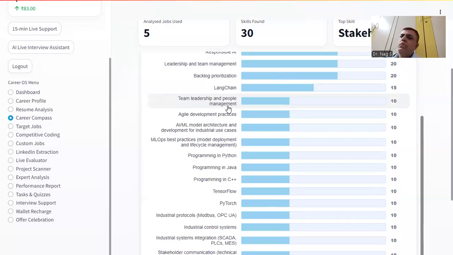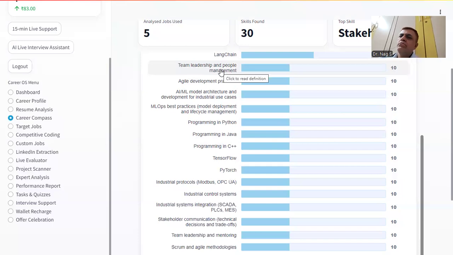Followed by leadership and team management skills, backlog prioritization. LangChain is an important one, while these agents and generative AI applications are built on LangChain, the LLMs and all of that, which are the need of the hour. Then team leadership and people management is one such skill which we need to be aware of, because we have to handle people who are new and those who are using this technology, and with your experience, you have to get those things executed at an enterprise level, at a production grade level.